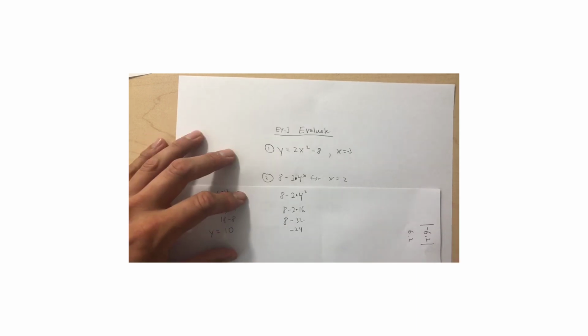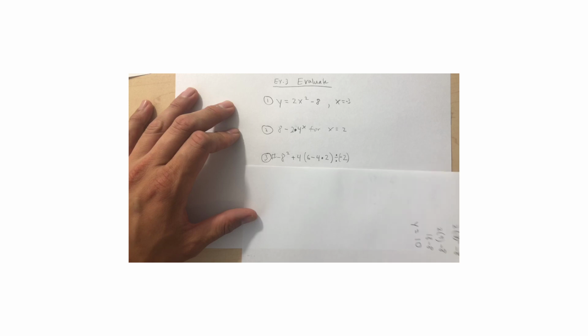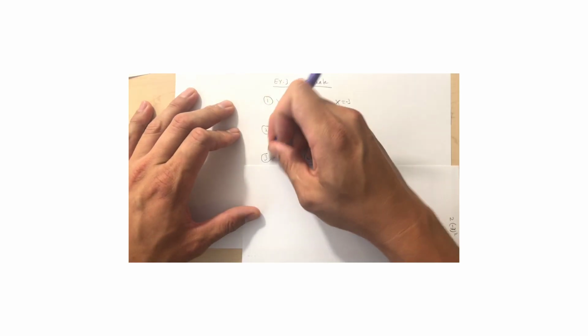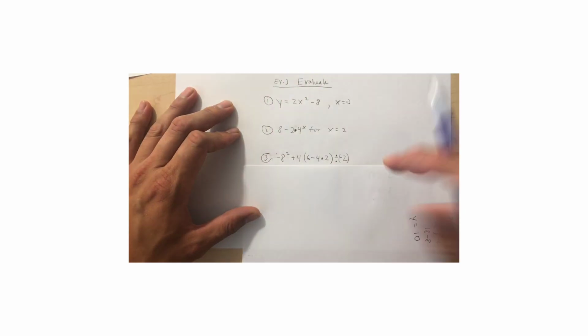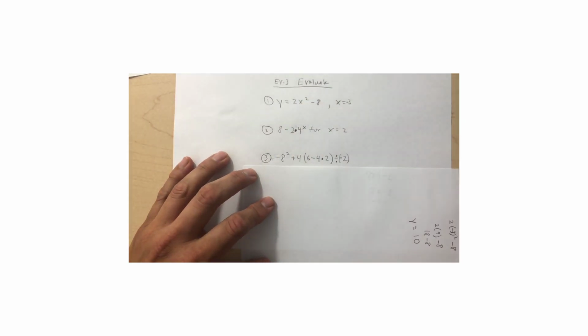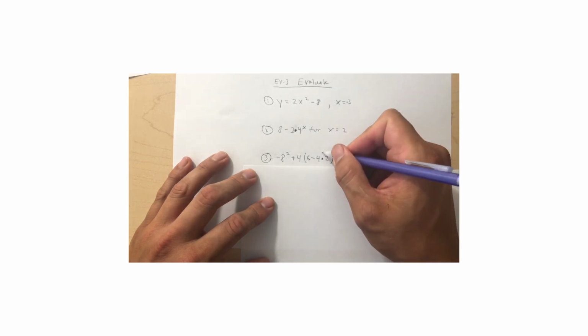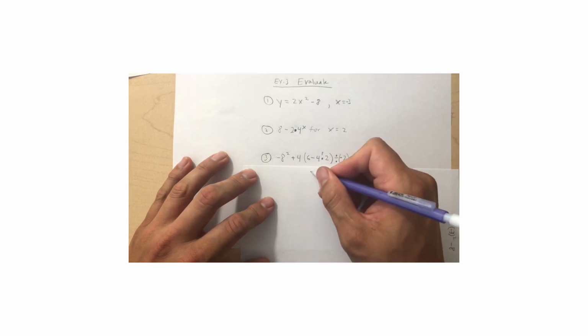All right, let's go ahead and finish our lesson by doing the last one, number 3. Oops, let's just erase this quickly. Sorry. All right. This one has no x and has no y, but we still can evaluate because it's just simple math. In fact, it's PEMDAS, so it's multiple operations. You always want to do the parenthesis first, and in the parenthesis there are 3 numbers and 2 operations. So you have to make sure you do the correct operation first. So that's 4 times 2, and then 6 minus whatever that is. That's 8 right there, so 6 minus 8. This part right here will give me negative 2.